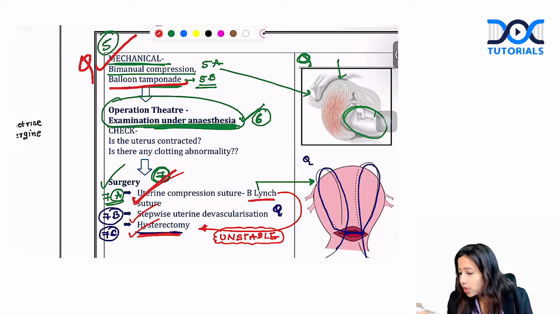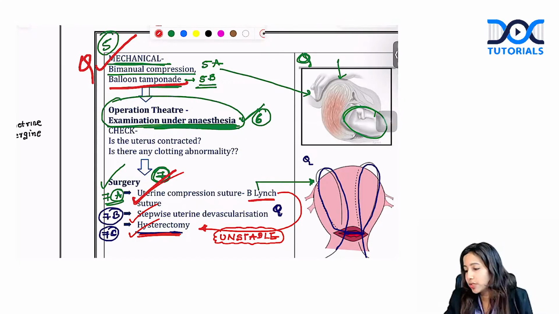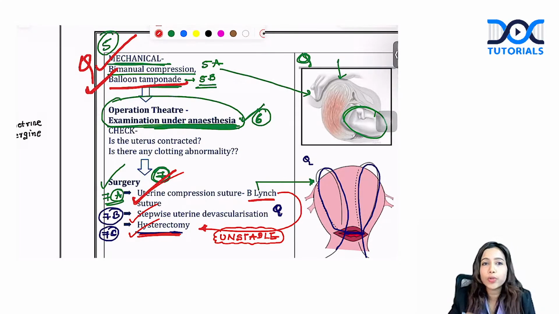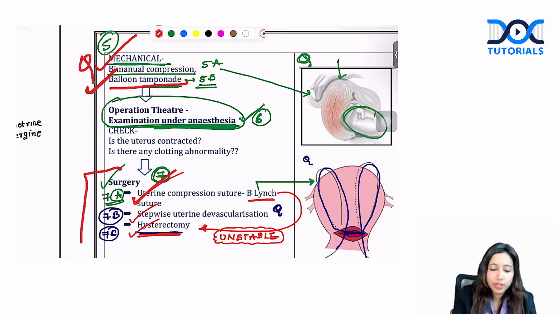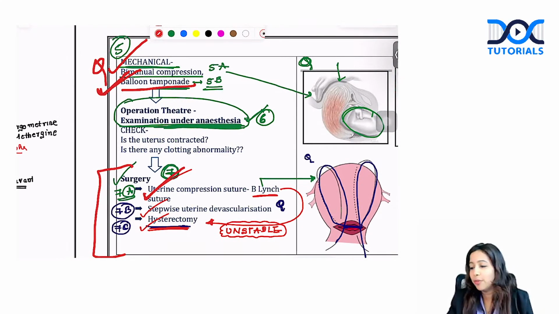The question was, what is the first surgical procedure? If this has failed, you will still not directly shift to surgery. Even if the surgical step was asked in the question, what are you going to do? You are going to initially insert the balloon tamponade. If balloon tamponade is given in the options, you have to go ahead with balloon tamponade here. Then come the definitive surgical steps: uterine compression sutures, stepwise devascularization, and hysterectomy, in that order.